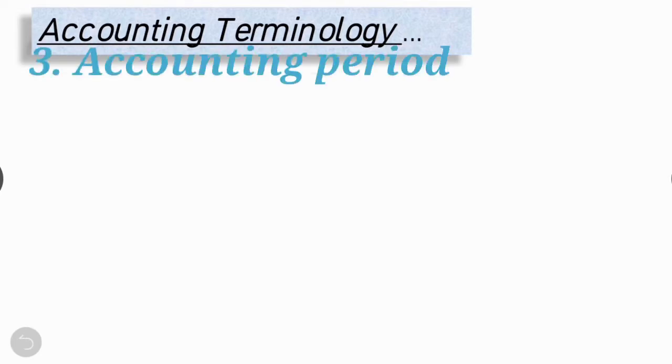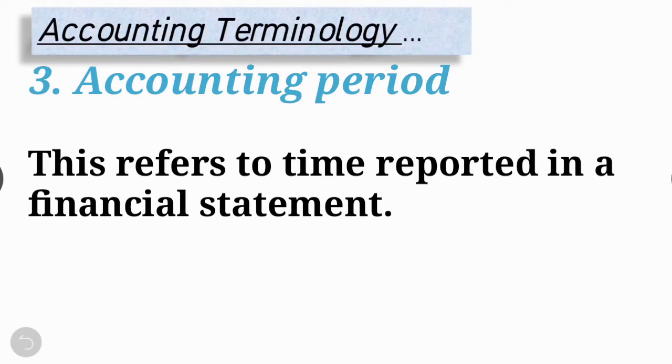Third terminology is accounting period. An accounting period refers to the span of time in which a set of financial statements are released. Businesses and investors analyze financial performance over time by comparing different accounting periods. Accounting cycles track accounting events from when the transaction first occurs to when it ends, all within given accounting periods.